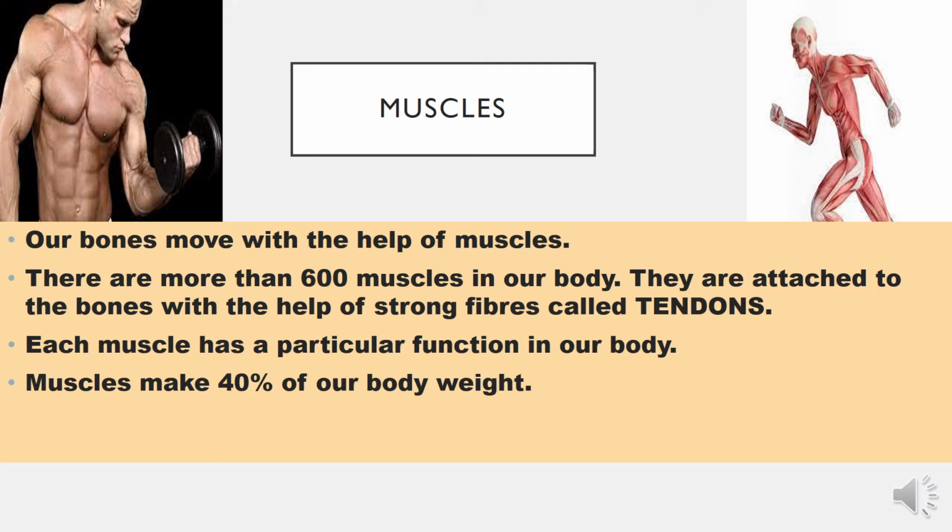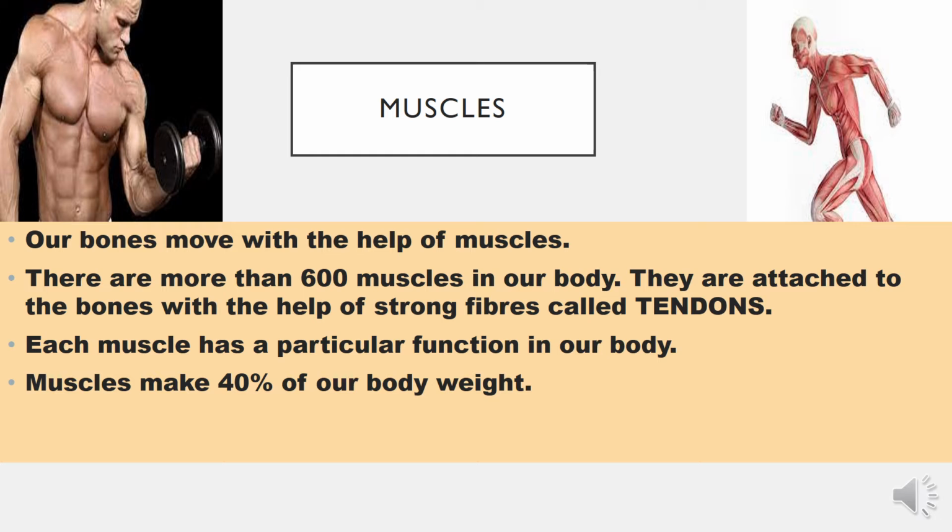Now, the topic which we are going to start today is muscles. What are muscles? What is the role of muscles in our body? We have all studied that our bones move with the help of muscles. There are more than 600 muscles in our body, and each muscle has a particular function. Yes, each muscle of our body has a different function. They are attached to the bones with the help of strong fibers called tendons. So muscles are attached to the bone with the help of tendons.